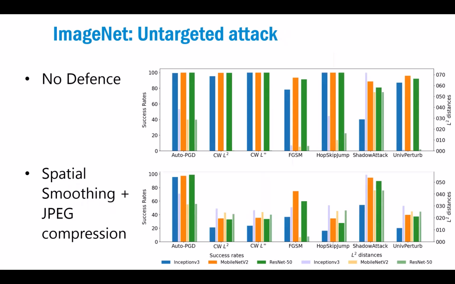This is now against the untargeted setting, where you see actually quite a lot of reduction from almost 100% initially to, in some of the attacks, I don't know, 20 to 30%, up to 40% for many of them, in success rate. Some of them still stay very successful. So, for example, auto-PGD, the projected gradient descent, doesn't really lose much effectiveness through these defenses.